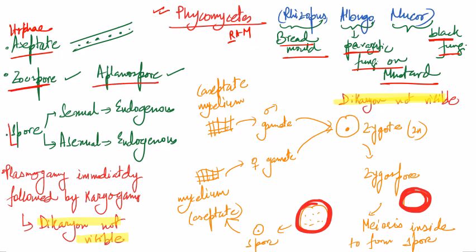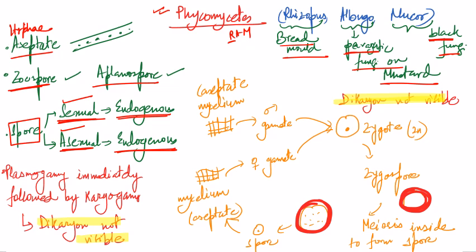Depending on the type of fruiting body, if the fruiting body is haploid, it produces spores which are asexual, because here the spores are produced by mitosis, and the asexual spores are endogenous. That means the asexual spores are under a cover. If the fruiting body is diploid, then it must produce the spores by meiosis, and then the spores become sexual, and those spores are also again under a cover, and thus both the sexual and the asexual spores are endogenous.